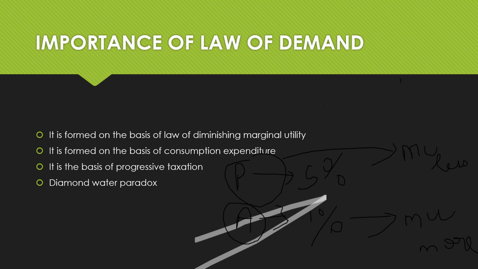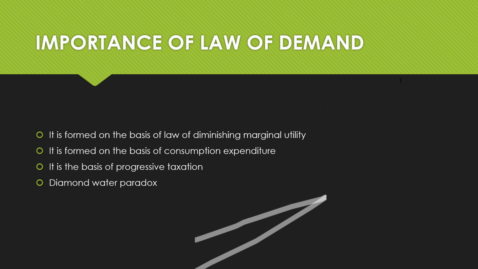Now let's understand the last point, that is the diamond water paradox. What's happening in the diamond water paradox? This is very easy. Water is something that is very useful when compared to diamond, right? Water helps us when we're thirsty.